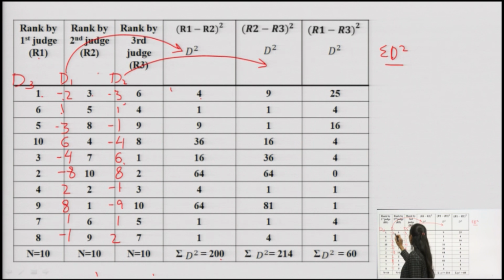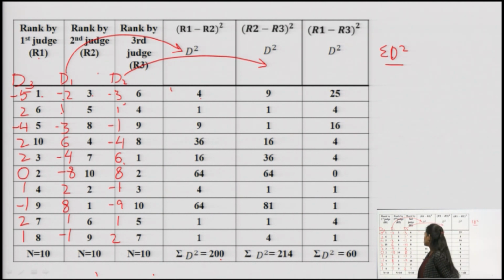So, 1 minus 6 gives me minus 5, 6 minus 4 gives me 2, 5 minus 9 gives me minus 4, 10 minus 8 gives me 2, 3 minus 1 gives me 2, 2 minus 2 gives me 0, 4 minus 3 gives me 1, 9 minus 10 gives me minus 1, 7 minus 5 gives me 2, 8 minus 7 gives me 1. So, this becomes my D3, but what I am supposed to have here is summation D square.